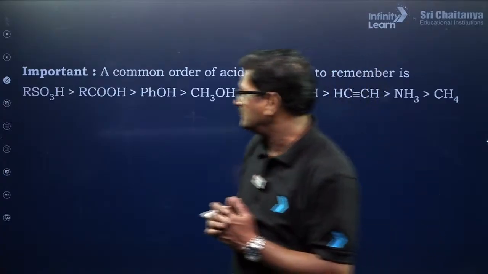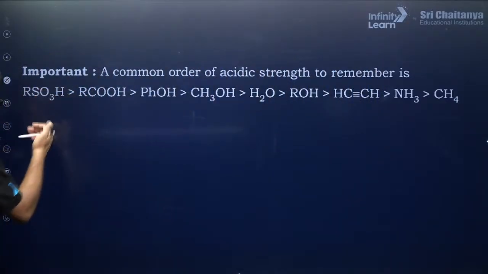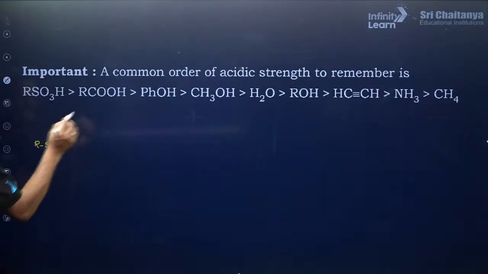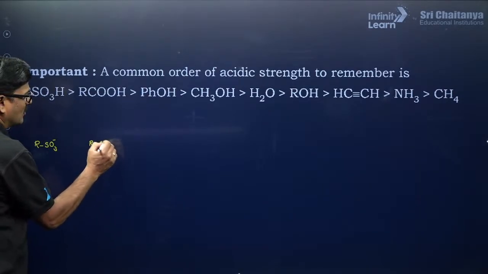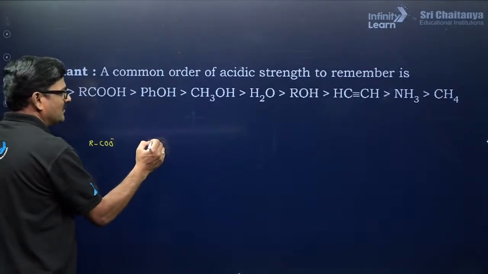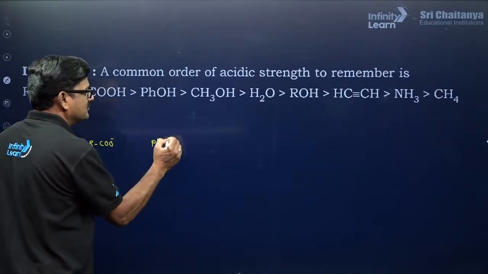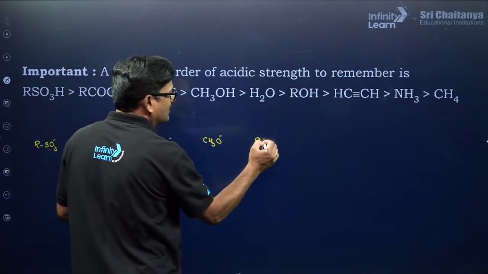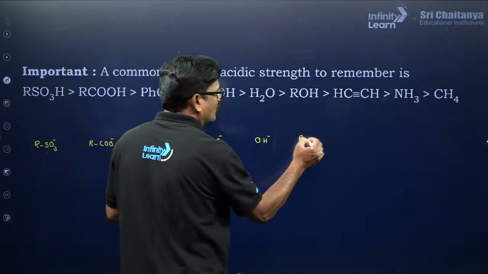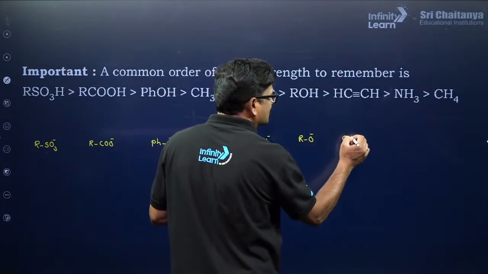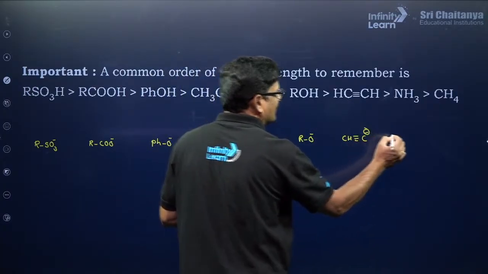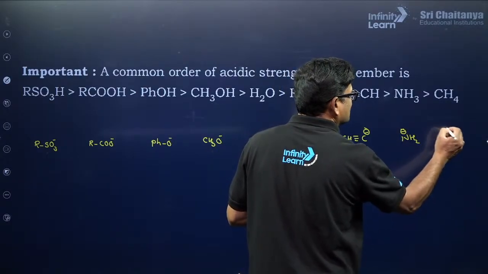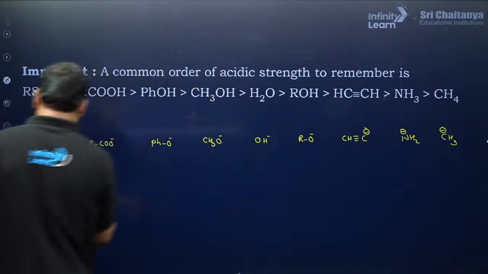So for the acidic strength order, the conjugate bases are SO3 minus or COO minus, phenoxide ion, methoxide ion, OH minus ion, RO minus ion, CH triple bond C minus ion, NH2 minus ion, and CH3 minus ion. These are all the conjugate bases.